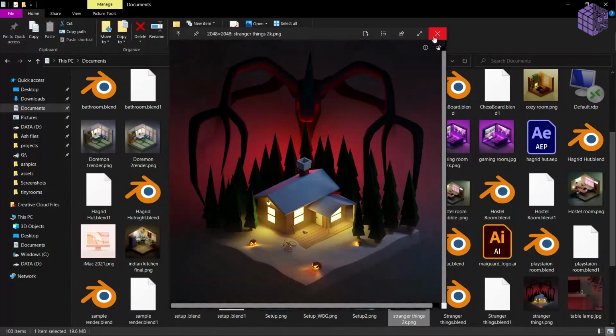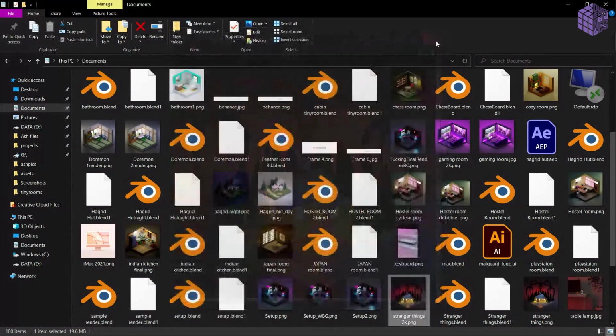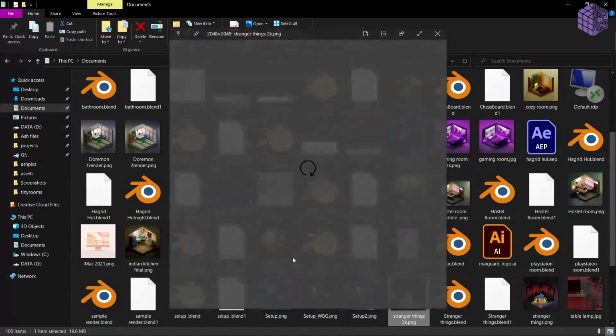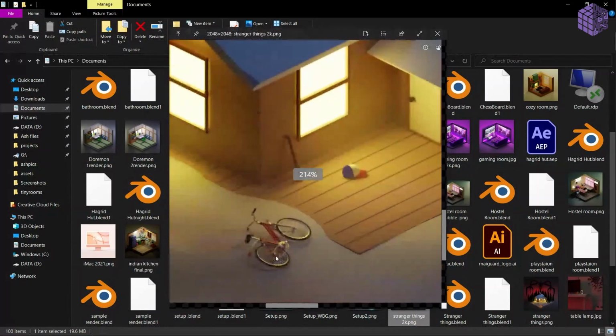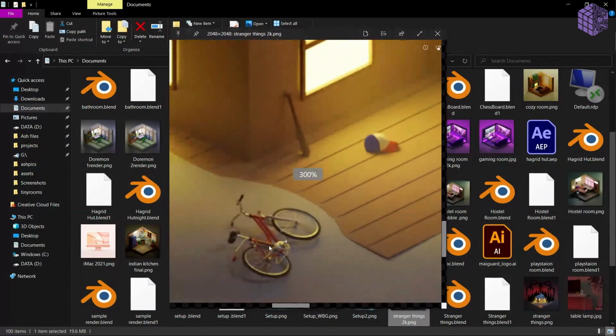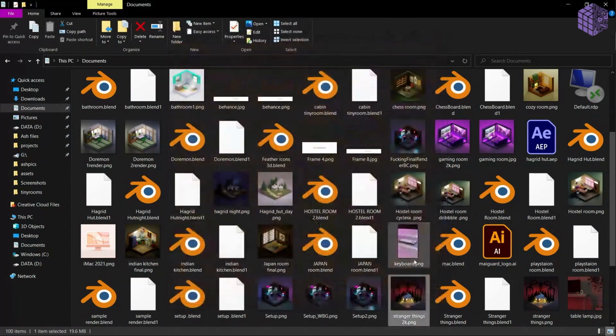Let me show you that file if I have it. Stranger Things. Yeah, this is how the scene looks, and this is very advanced stuff. I had this fog in the scene, and this is the cell you're talking about. This is the cell I've created. You have to create every single thing. This is a very detailed one, but you can do a lot of simple stuff as well.